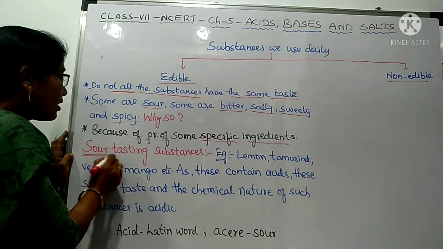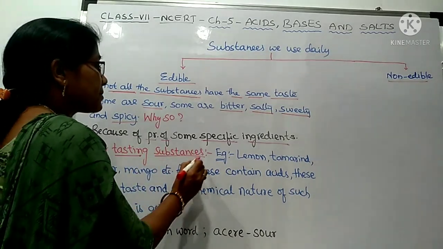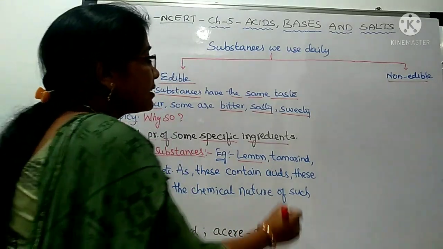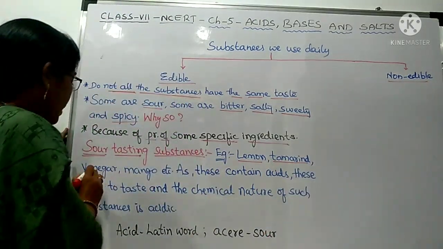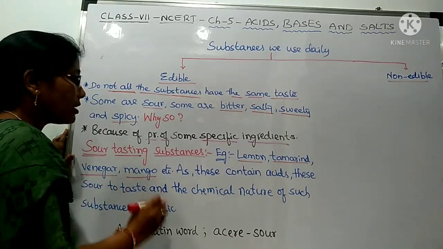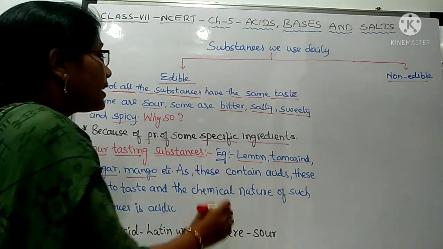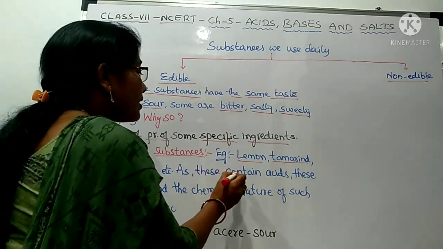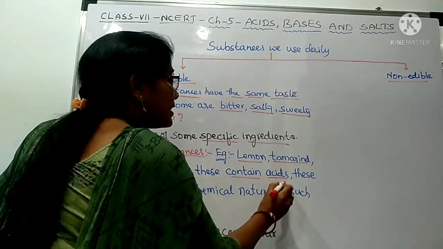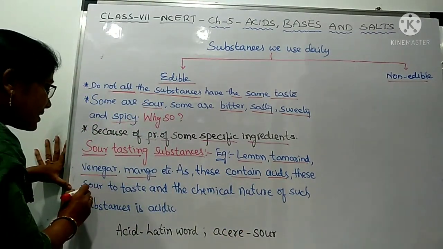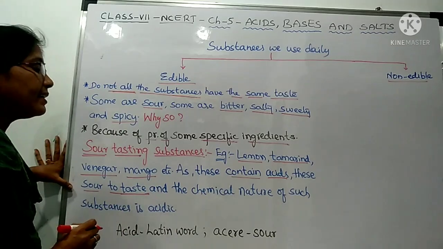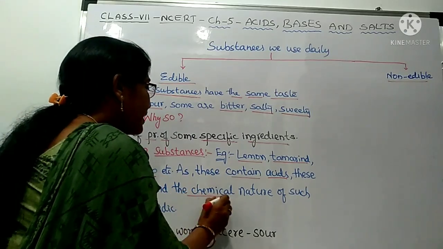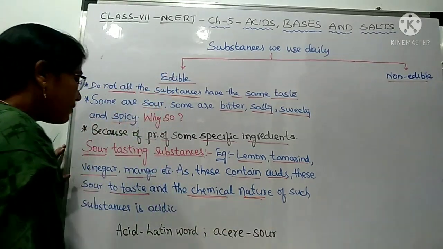So now let us discuss sour tasting substances. For example, you take lemon, it will be sour to taste. Tamarind is also sour to taste. Vinegar is also sour to taste. Mango is also sour to taste. Why are all these substances sour to taste? Because they contain acids in them, and these acids are sour to taste. That is the reason the substances get the sour taste. And the chemical nature of these substances will be acidic.